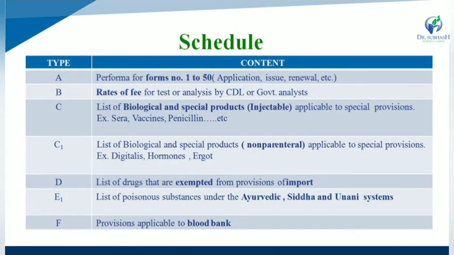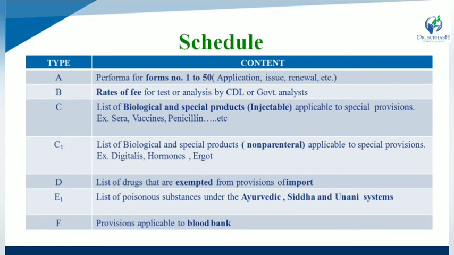Schedules. First one, Schedule A. What is the statement of Schedule A? It is the proforma for forms number 1 to 50. That means it is useful for application, issue or renewal of licenses. While Schedule B gives the statement about rates of fees for testing or analysis by the Central Drug Laboratory or government analyst.